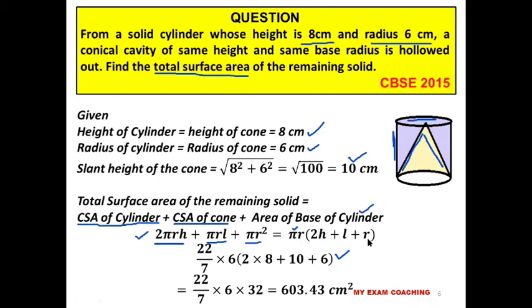Finally, we got 603.43 centimeters square. That is the total surface area of the remaining solid. So this simplification part will give you 1 mark. Using the correct formula will give you 1 mark, and whatever information is given in the question will give you 1 mark. So it's a 3-mark question.